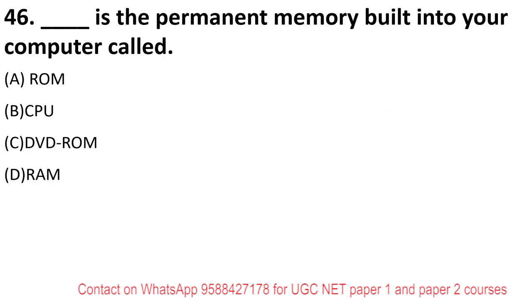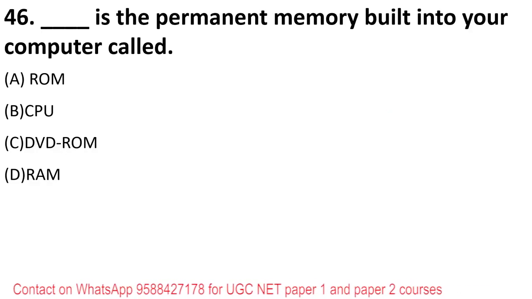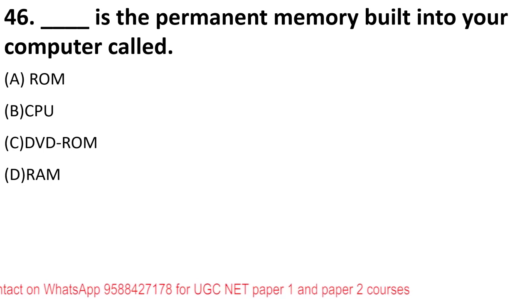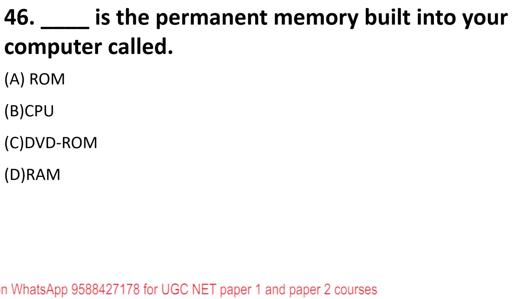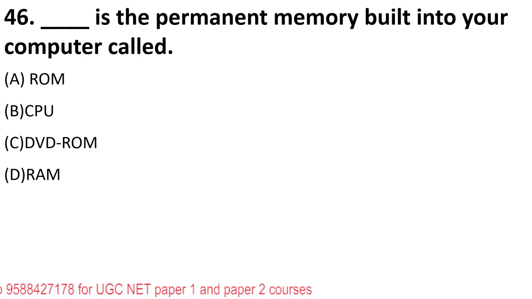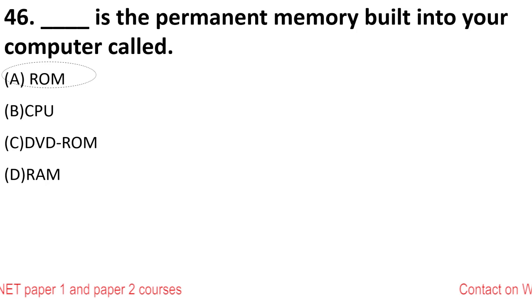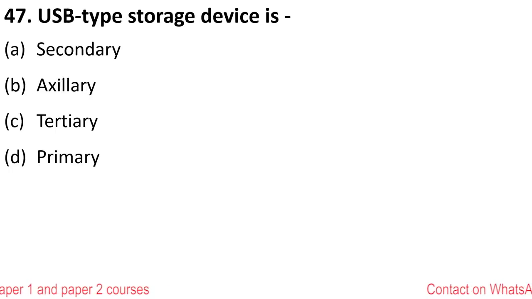Dash is the permanent memory built into your computer called. So the permanent memory that is built inside your system by the manufacturer itself is called read only memory. Whatever is there inside a ROM, you cannot change it, and it has very crucial information regarding your computer. Okay, that is the answer.